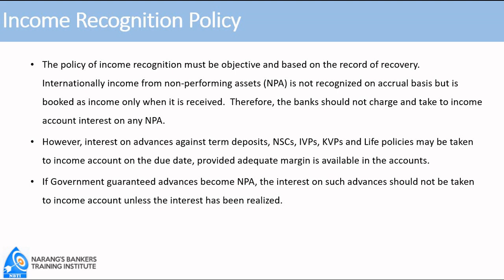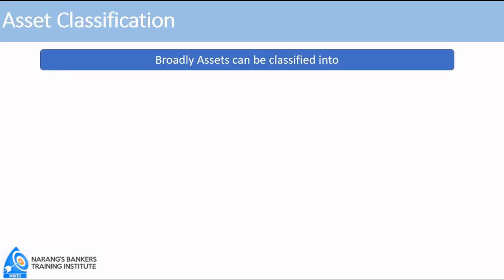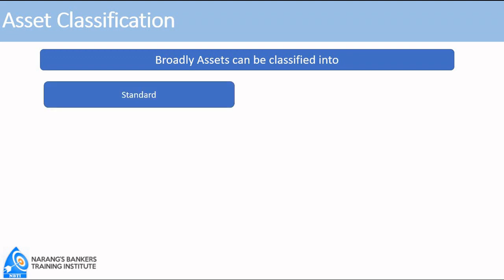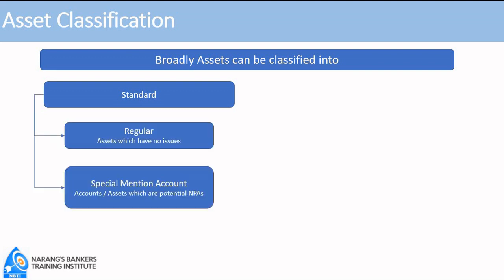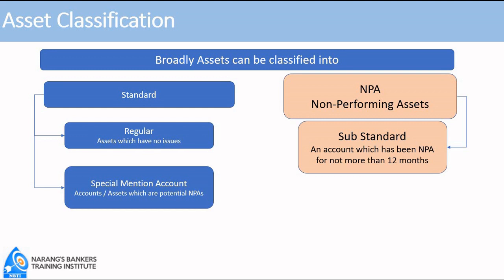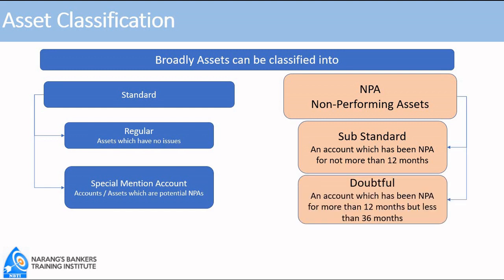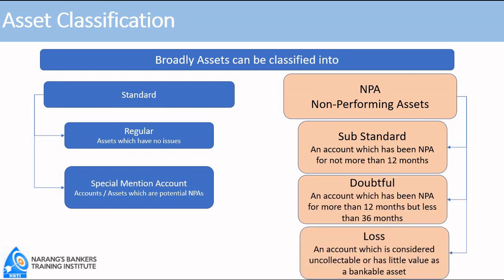Next we come to the second pillar, asset classification. Broadly, assets can be classified into standard. Within the standard, there are two categories, regular and special mention account. And second is NPA. NPA accounts can be classified into three categories, substandard, doubtful, and loss.